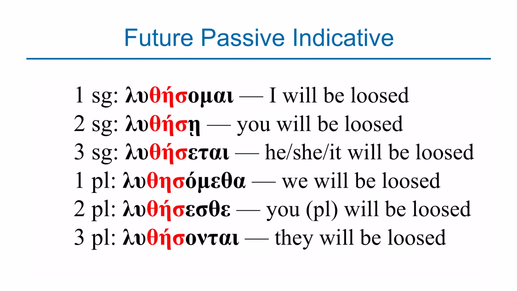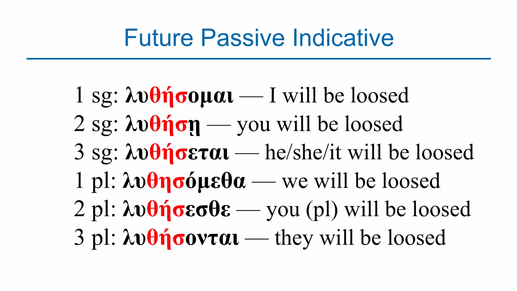So let's look at this paradigm. Again, we said the stem is the same, the root is the same, but to the root you add theta, eta, sigma. As you can see, there's that theta, eta, sigma that has been repeated. You have omai, etai, ometha, este, ontai, and these are the same middle endings that we used under the present tense. These are the same endings that we're using on the future tense. The only difference in the future passive voice is this, that we're adding the theta, eta, sigma. For example, we have luthesomai, which means I will be loosed.